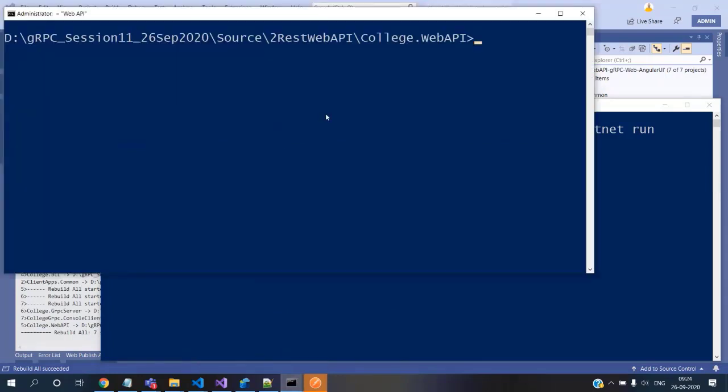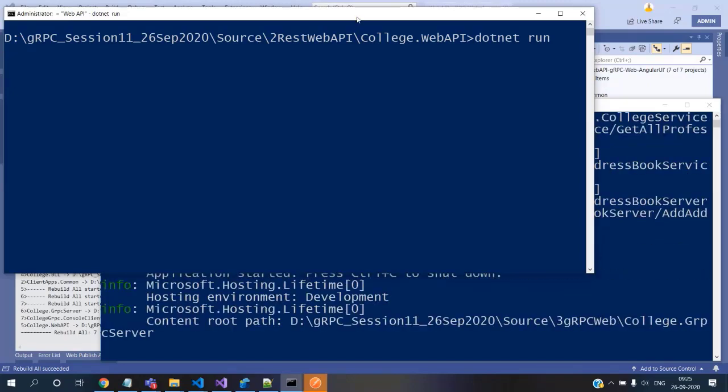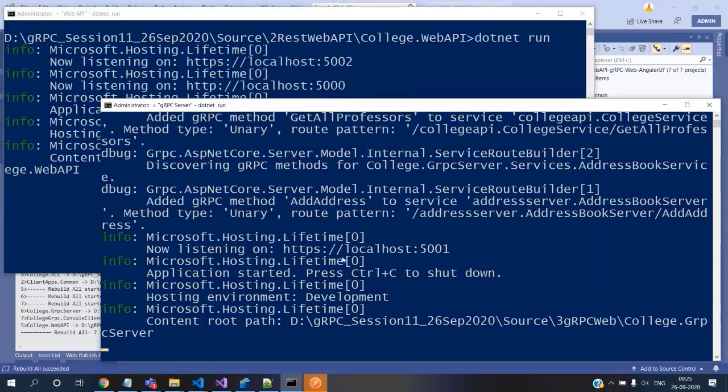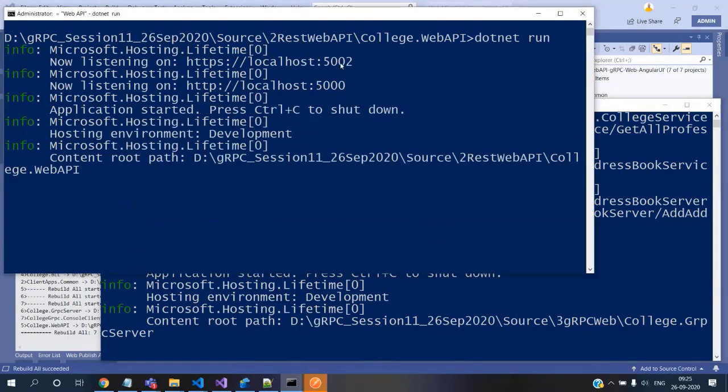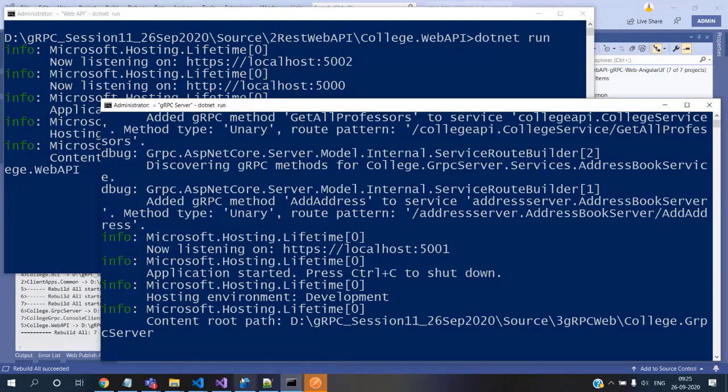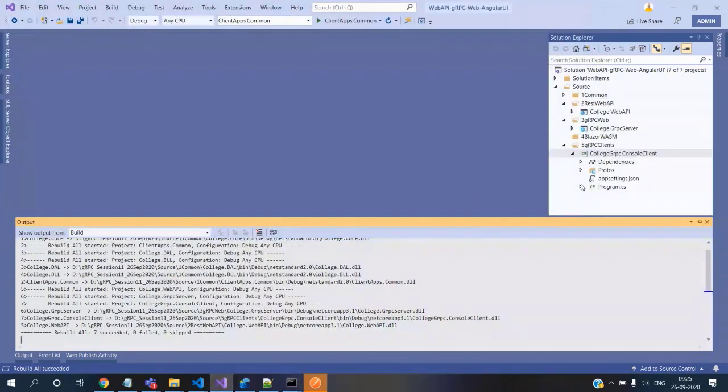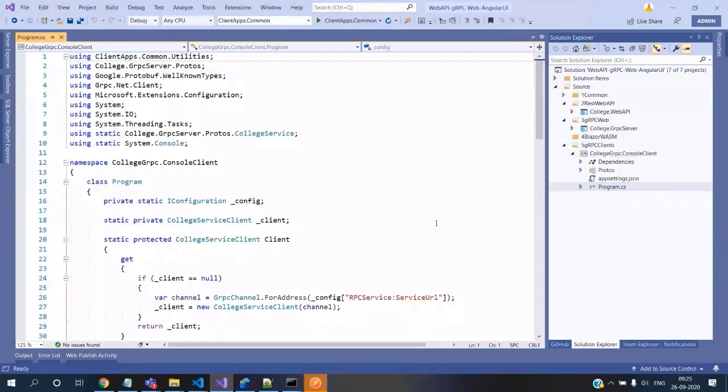And I'm opening this dotnet run. So I'm starting both the web API as well as the gRPC, and we see that gRPC is running on 5001 and the REST API is running on 5002. Okay, cool.